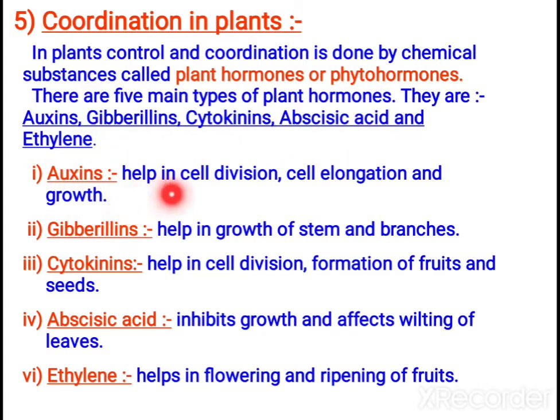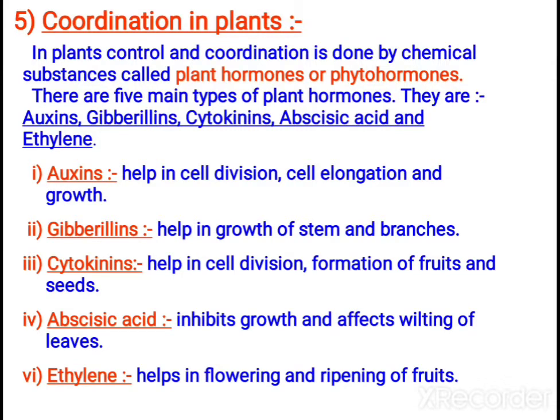Auxin promotes cell division, cell elongation and growth. Normally we can see auxin in growing tips and meristematic tissues. When auxin is present, the plant will grow more.